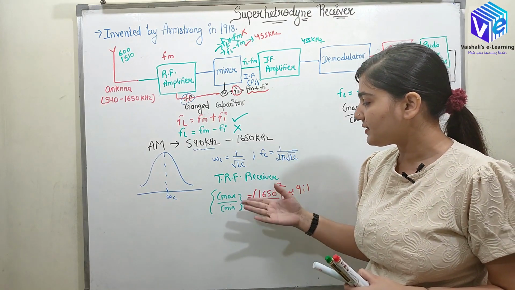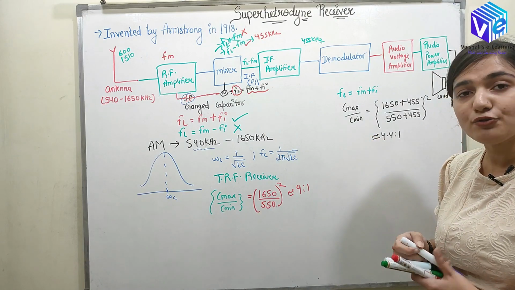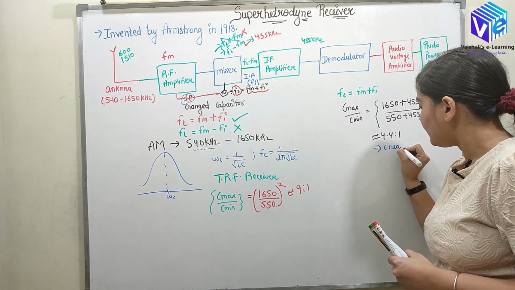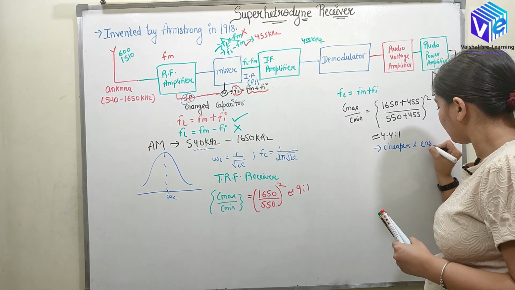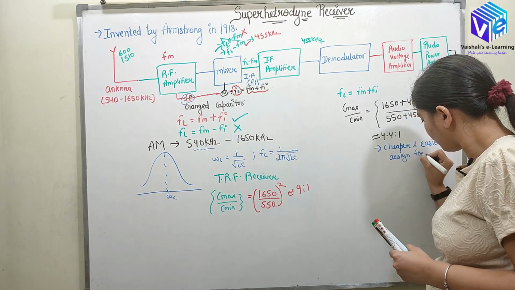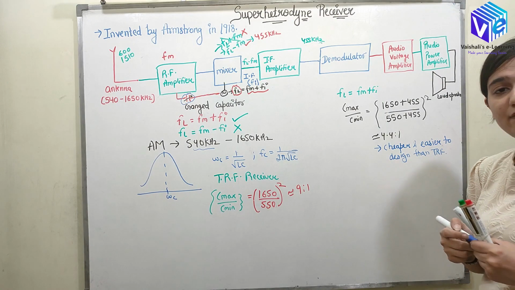I hope you can see this capacitor is easy to design, and the superheterodyne receiver is cheaper than and easier to design than the TRF receiver.